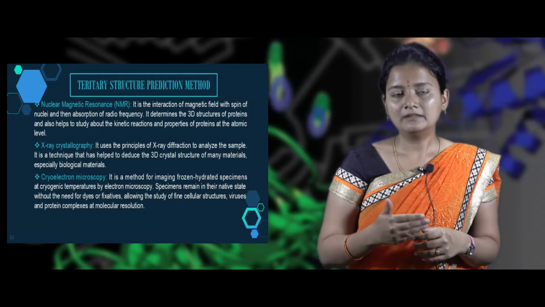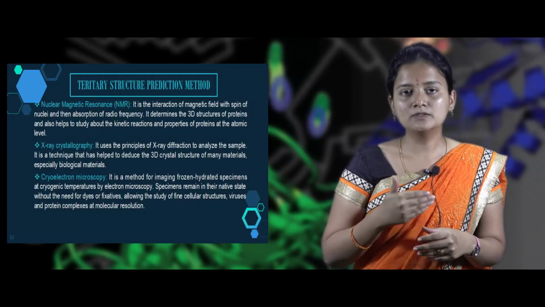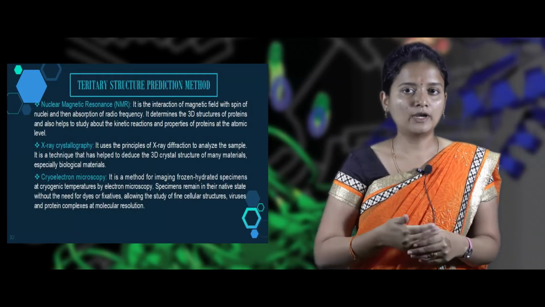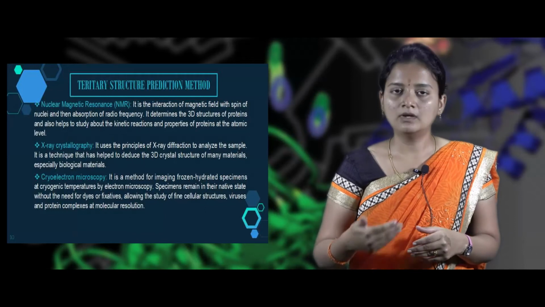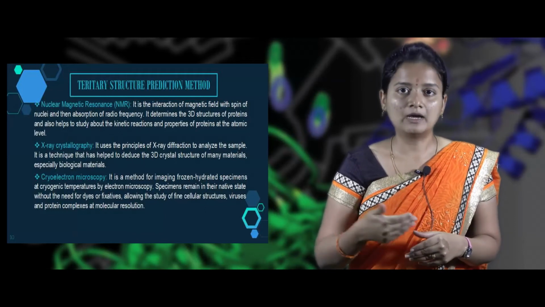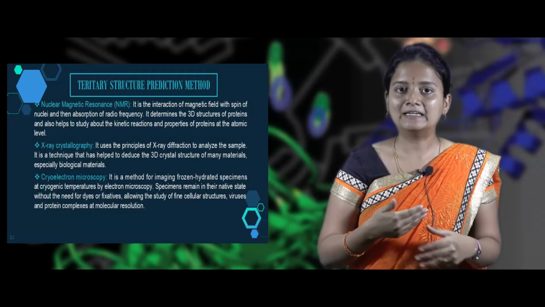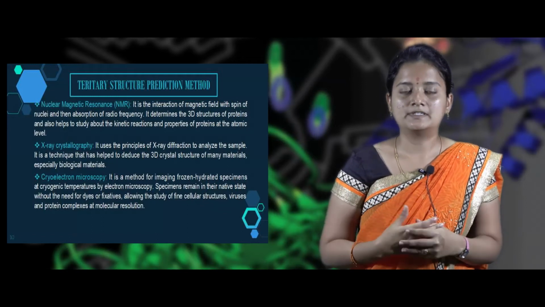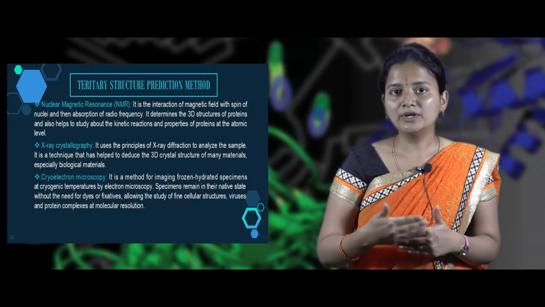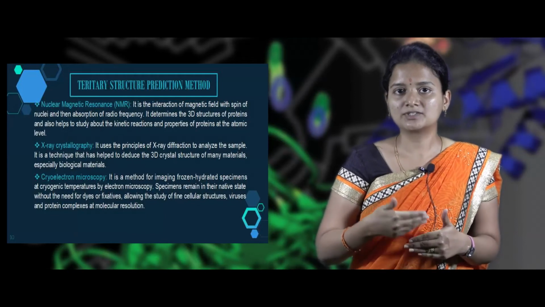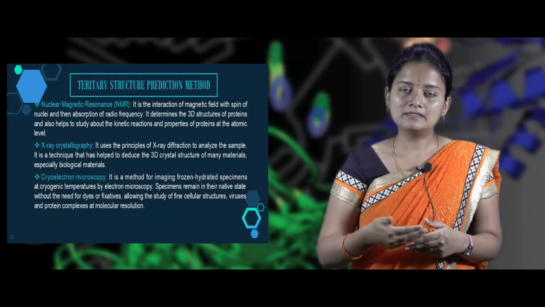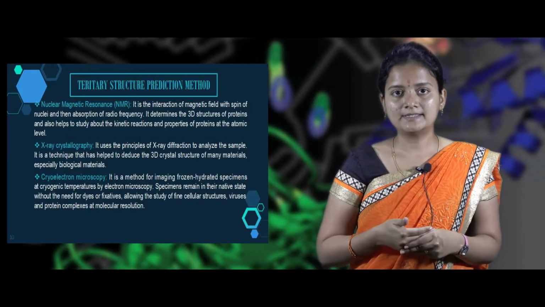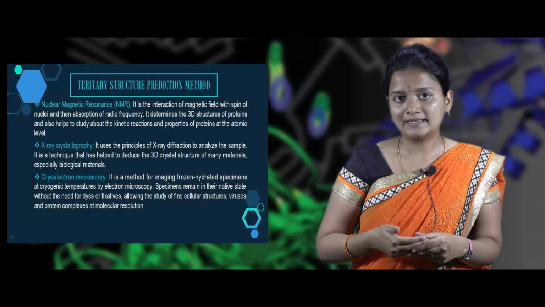When the magnetic field is applied, the nuclear spin will be oriented either in favor of the magnetic field or against it. And when the magnetic field is not applied, the nuclear spin will be randomly oriented inside the instrument. Based on the nuclear spin orientation, we get to know the structure of the protein.